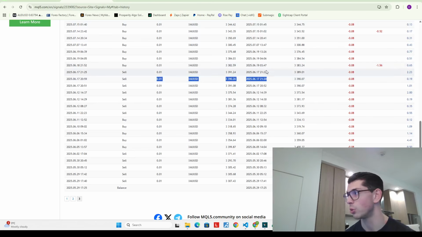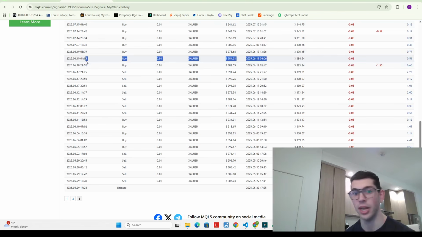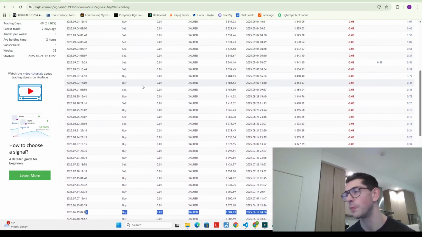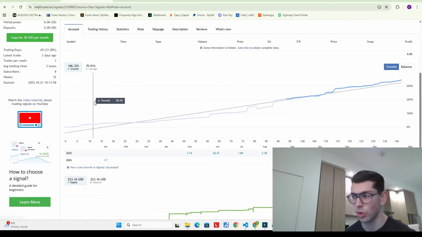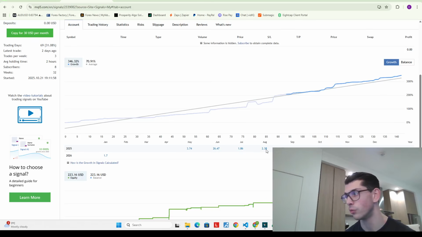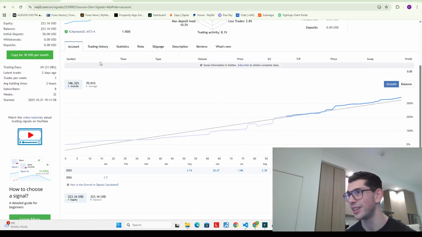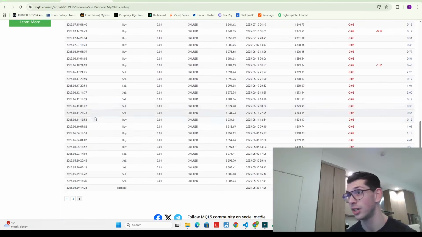It is very much a scalper. If you look at the actual times here, most of them are closing within like 2 minutes or even a minute. So that would seem like more of a scalper. It is bidirectional, which is a good sign, and so far it's really impressive, right? We have several different months of really good performance. It's fairly consistent.